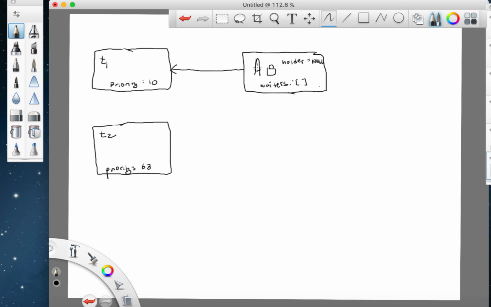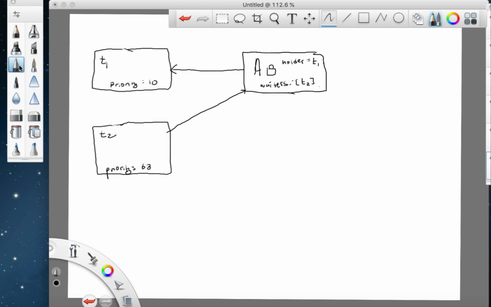So this arrow says that this resource is being held by T1. And so in Pintos, all that means is that it becomes the holder of the lock. And the value goes from 1 to 0, so that if T2 were to now request that lock, it's sema downing on a 0 semaphore, which means it blocks. And before it blocks, it adds itself to the list of waiters. So T2 is waiting for this lock. This is exactly the scenario where donation would occur.